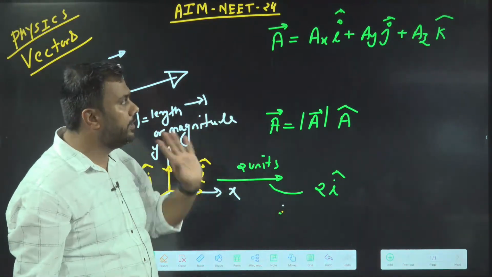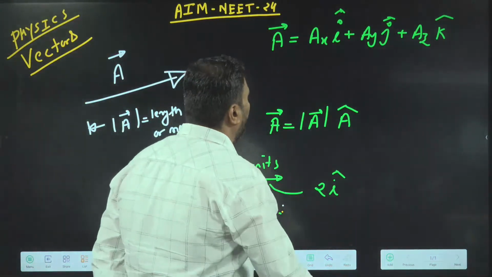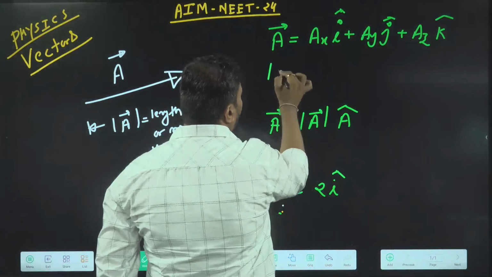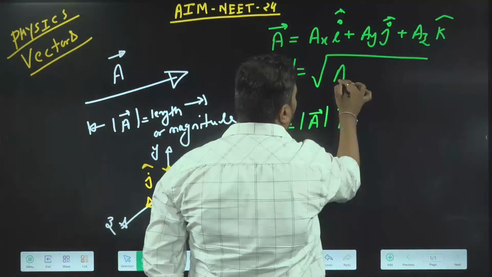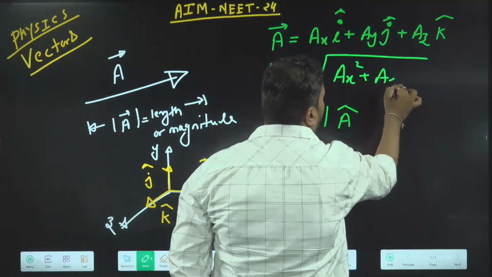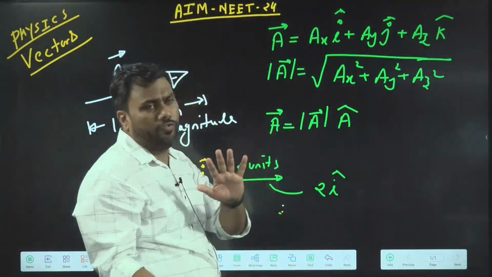Understand that cap is written. It's a convention. People usually don't write the cap. So if this is the vector in component format, then the magnitude of the vector is given by root over ax square plus ay square plus az square. This is the magnitude of the vector.